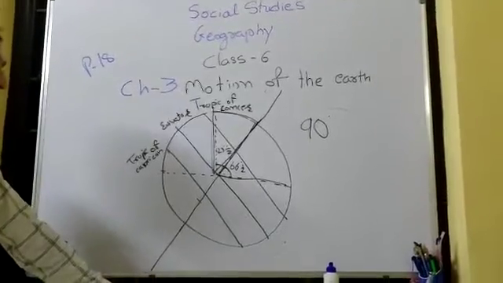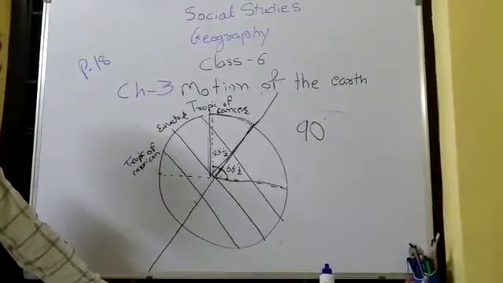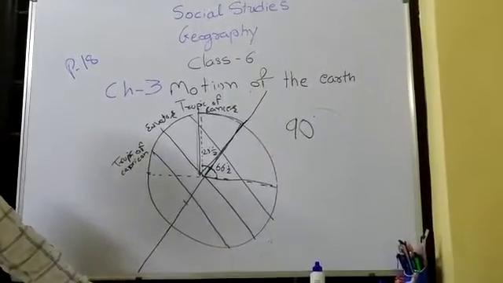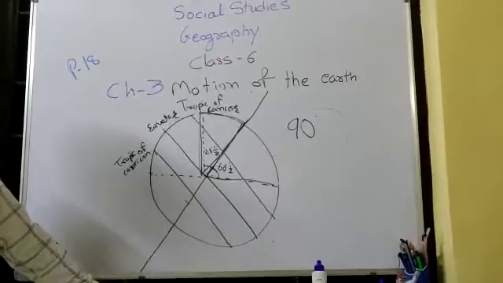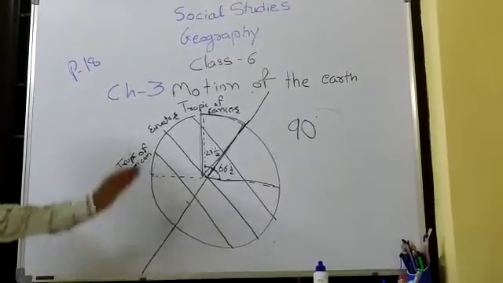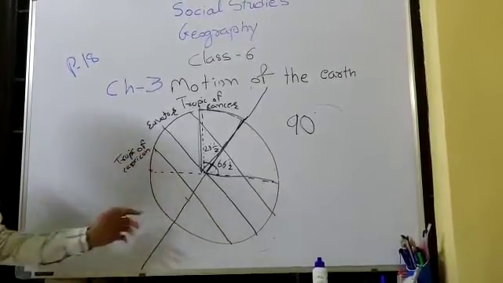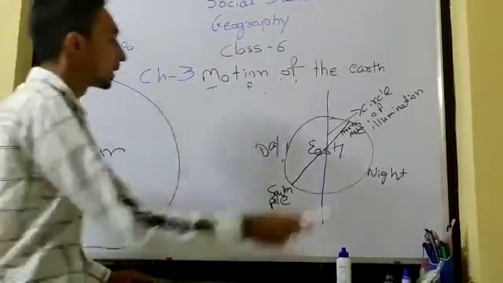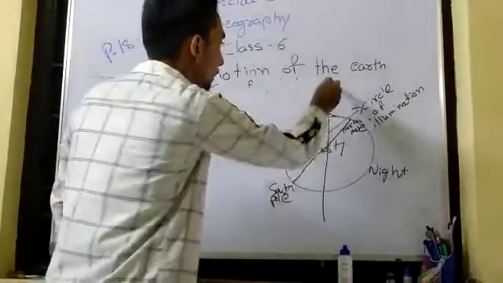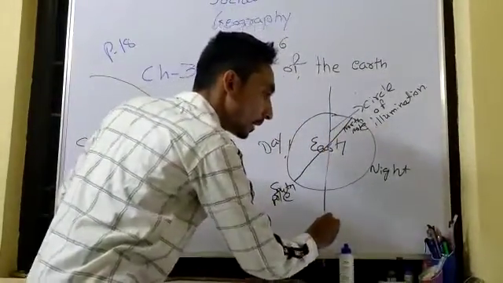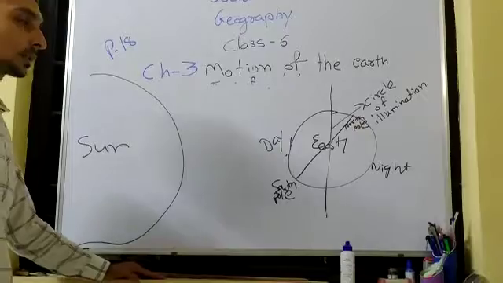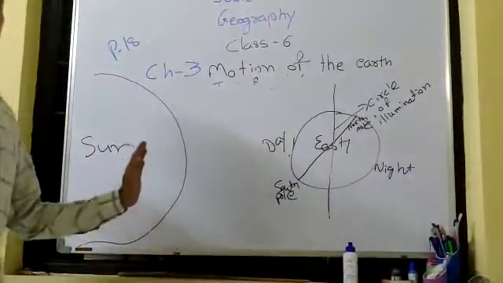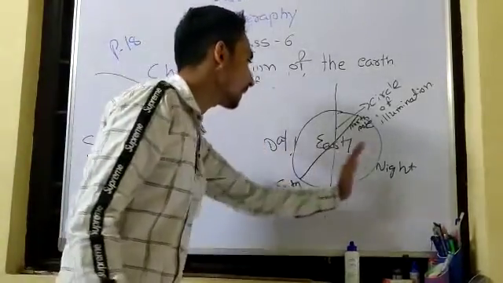The earth receives light from the sun. Due to the spherical shape of the earth, only half of it gets light from the sun at a time. Okay, I will explain with the picture. Okay students, this is a model of the earth. This line is the circle of illumination, right? This circle of illumination divides the earth in two. One is the day part and another is the night part.